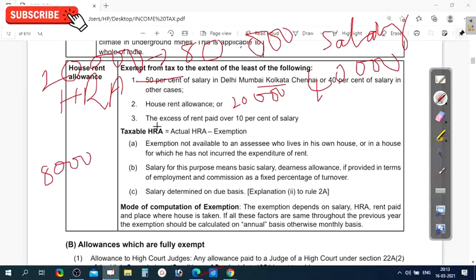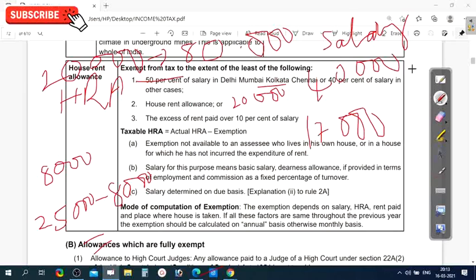Means here the excess of rent paid over 10% of the salary. See, his rent paid is, for example, 25,000, minus this 10% of salary. What is the remaining? Remaining is 17,000. See, the first one is 40,000, second one is 20,000, and third one is 17,000. And the least of these three you have to take as an exemption.